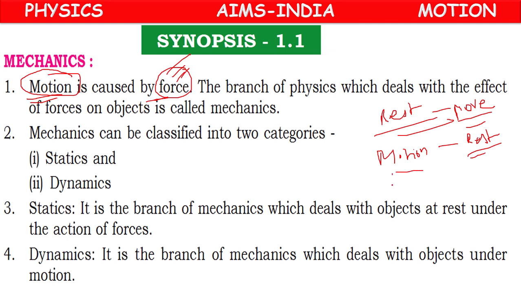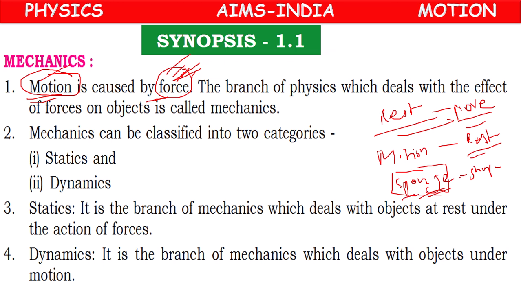Or if you take the example of a sponge, what can you do? You can squeeze it and you can change the shape. So like this, whenever we apply force on a body, it may create motion, or it may stop motion, or it may change the shape.